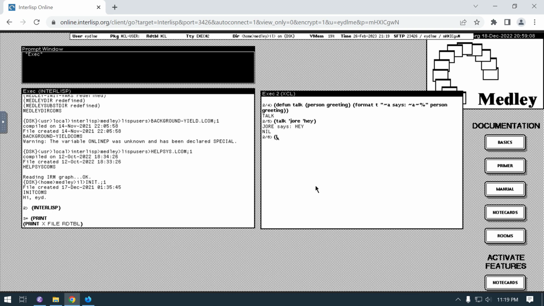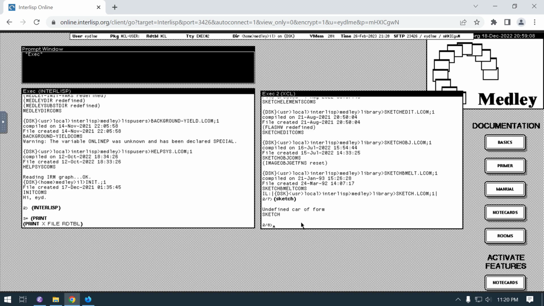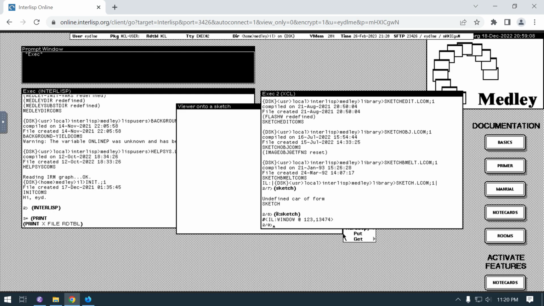And so then finally I found this way, which doesn't give me any errors when I try to do it. So it's sketch.lcom and then T, and then it runs. And normally I'm doing it over here, so I don't know what's going to happen over here. So now if I run Sketch, yeah, it says undefined, but I wonder if it's just because it's loading that in the Interlisp package. So yeah, then it's going to pop up, want you to create a window.